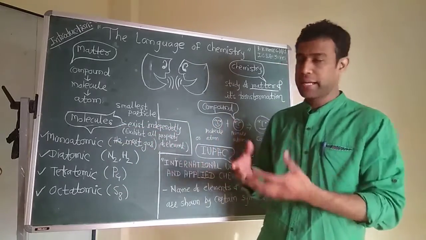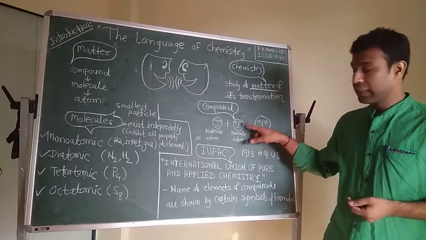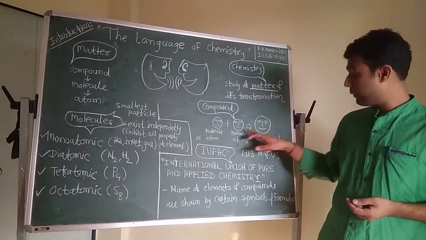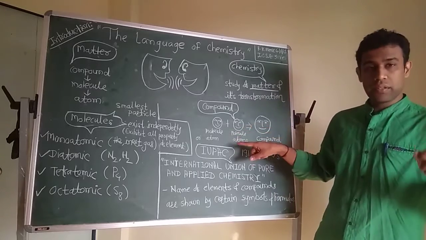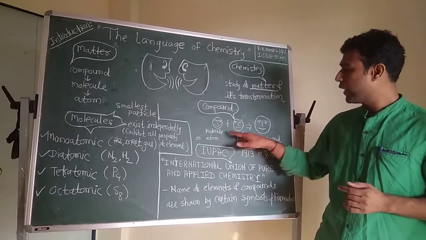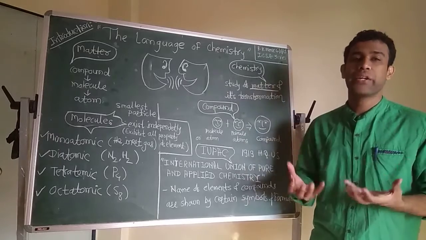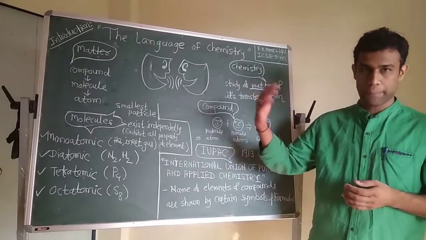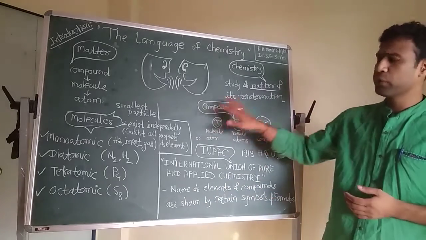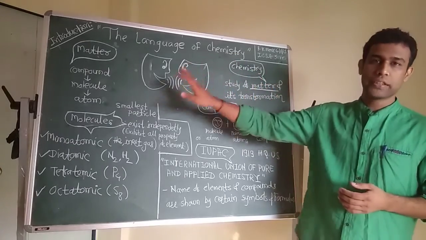Then we learn about molecules. Molecules are made up of atoms. A compound is nothing but, if one molecule combines with another molecule, they will form a compound. Or similarly, if one atom combines with another atom, they may form a compound. Now we may raise the question of how they get combined. They get combined due to certain attractive forces that we learn in this chapter, or in the next chapter in this web series. Clear up to this? In this language of chemistry, we learn what chemistry is and what matter is.